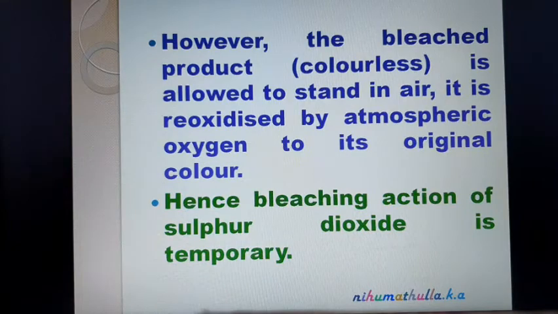however, when the bleached product, colorless, is allowed to stand in air, it is re-oxidized by atmospheric oxygen to its original color. Hence, bleaching action of sulfur dioxide is temporary. So, after bleaching, when the substance is allowed to stand in air, that substance again undergoes oxidation with atmospheric oxygen. Again, original color is obtained. Therefore, bleaching action of sulfur dioxide is temporary.